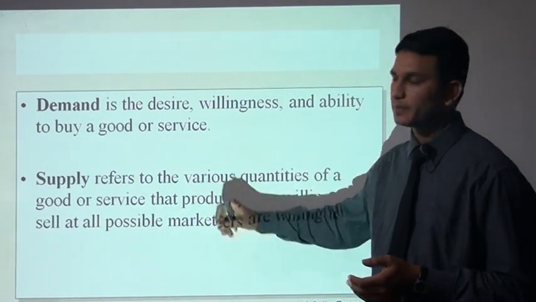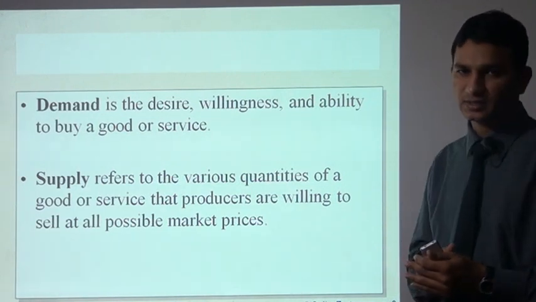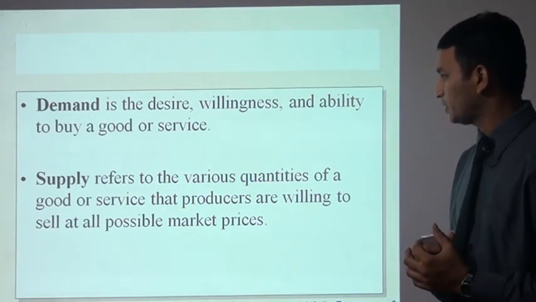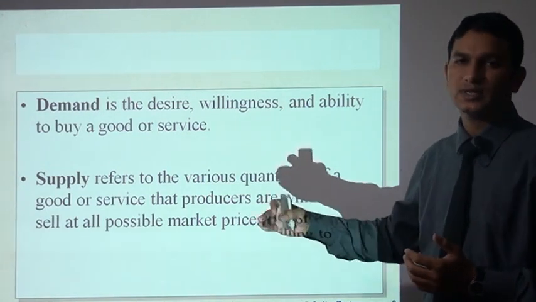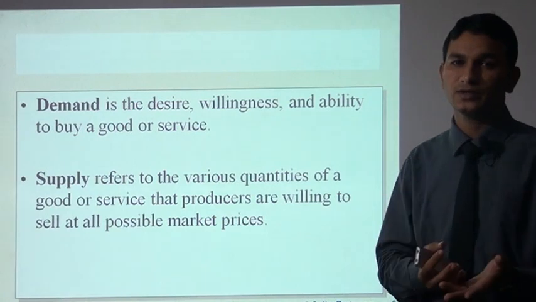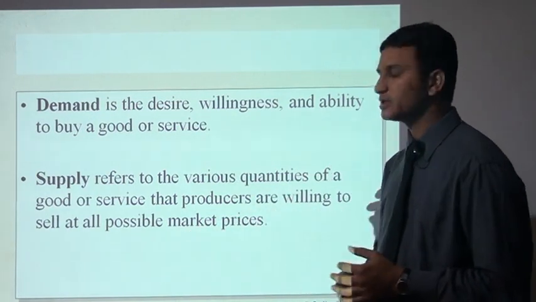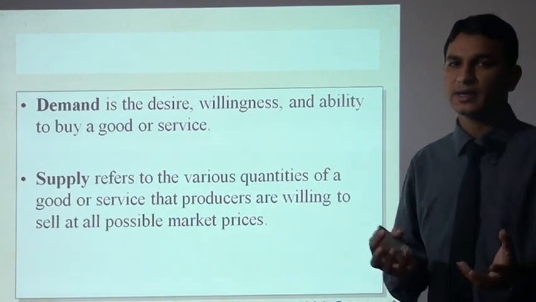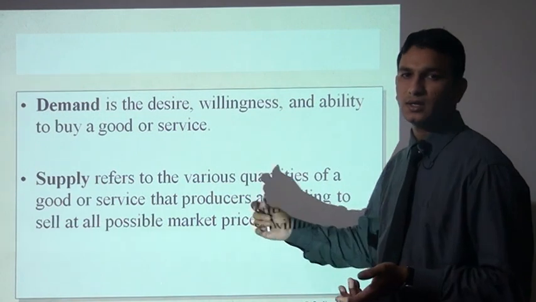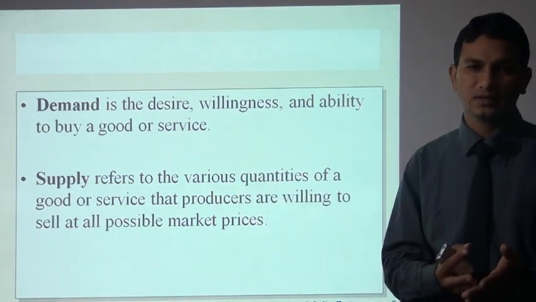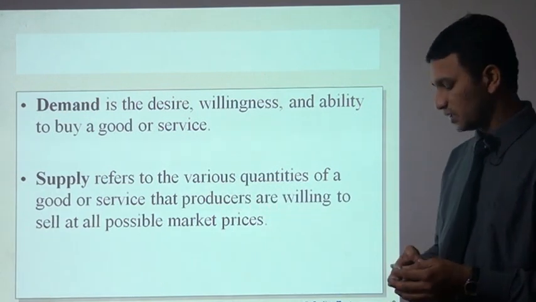What is the meaning of supply? Supply refers to the various quantities, meaning volume, of goods and services that producers are willing to sell at all possible market prices, whatever the market price would be. A supplier is a person who is going to supply in the market, and who is willing to sell. That is called supply.